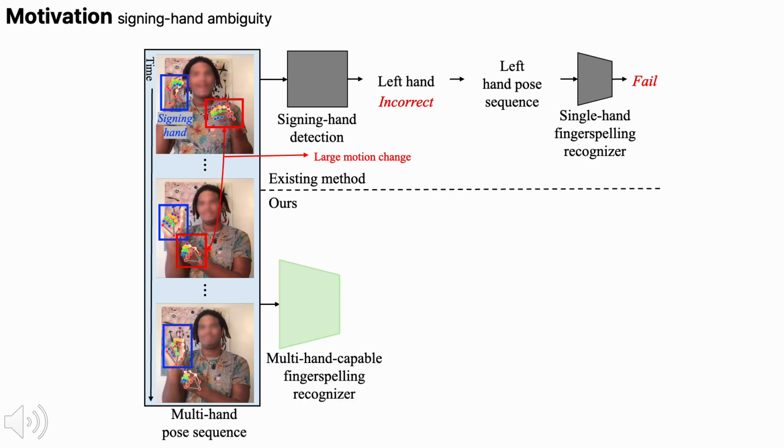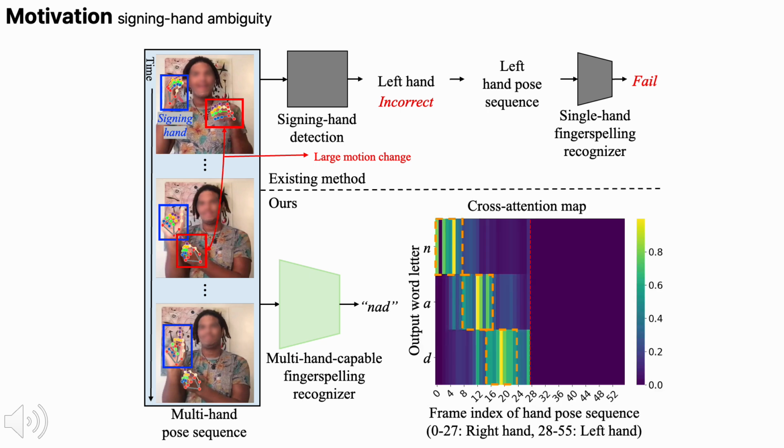In contrast, our method directly takes the multi-hand pose sequence as input and predicts the letters NAD. As shown in the attention visualization, our model naturally focuses on the correct hand while predicting the letters N, A, and D. It can implicitly identify the signing hand through cross-attention.